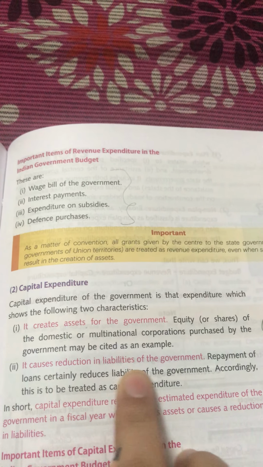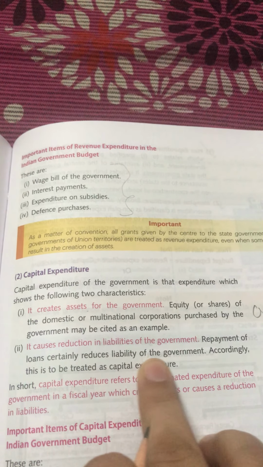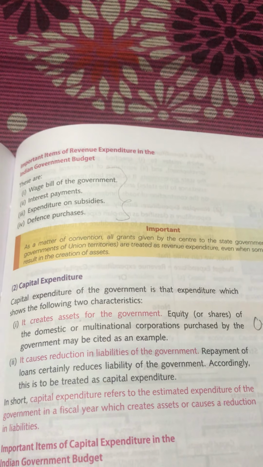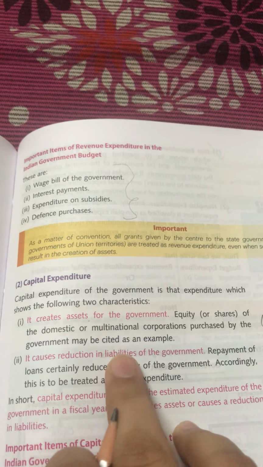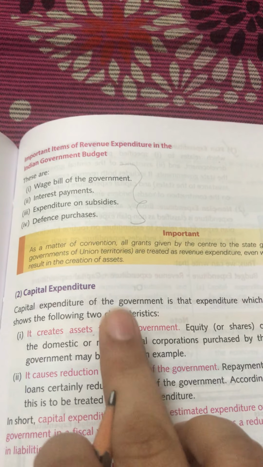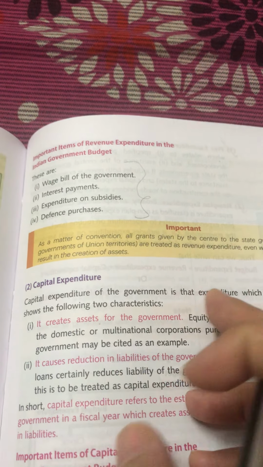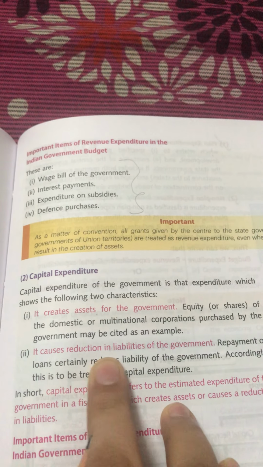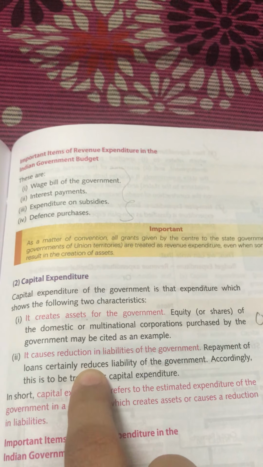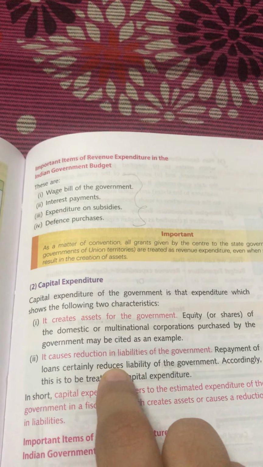It causes reduction in liabilities of the government. Repayment of loans certainly reduces the liability of the government. If the government has taken any loan and it is paying back, then definitely the liability of the government is reduced. So if the government is buying any shares of any company or any multinational company, it's creating an asset for itself, and then it causes reduction in liabilities. If the government is paying any loan, then definitely it's reducing its liabilities. So capital expenditure creates assets and also reduces the liabilities.